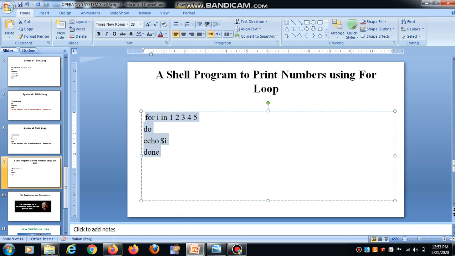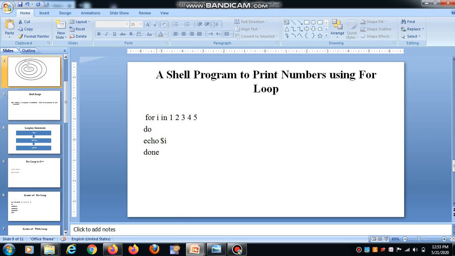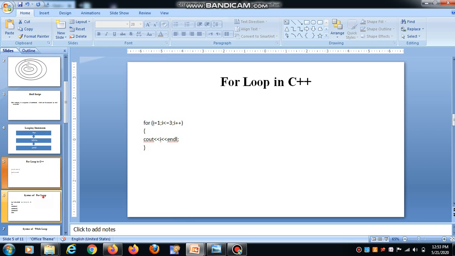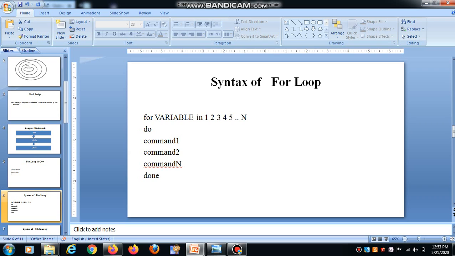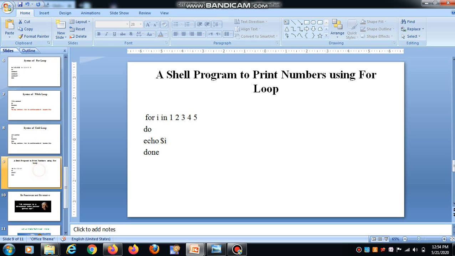Yes, so you can see this syntax of the for loop: for variable in numbers and do commands and done. You can see for variable is i in numbers 1 2 3 4 5 do. In do I can write echo for printing the value of the i variable.